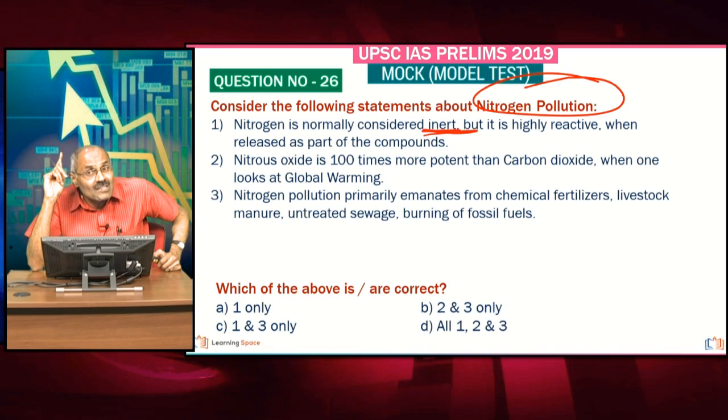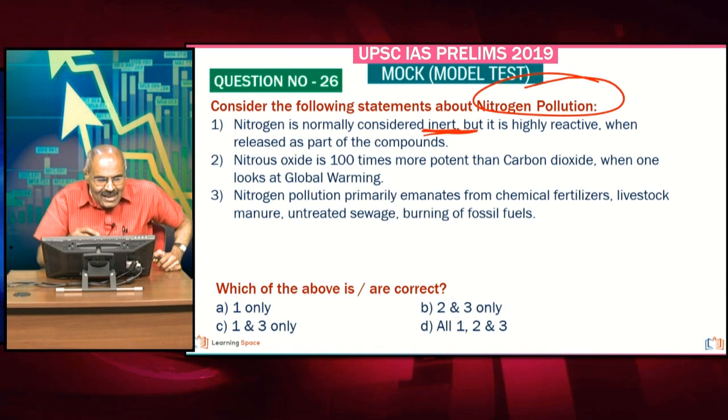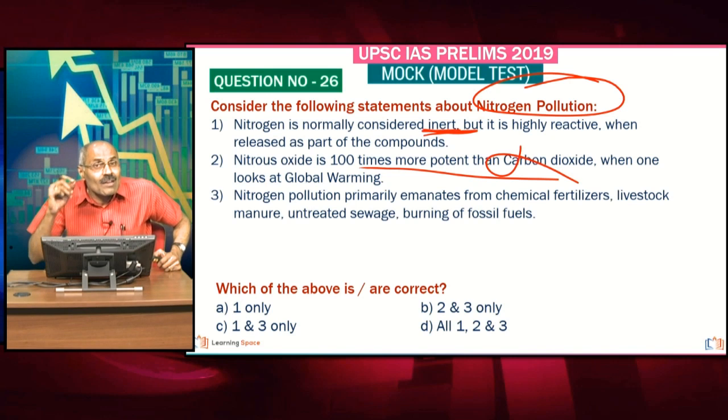They are released because of the burning of fossil fuels, untreated sewage, dumping of septage, livestock manure, excessive use of chemical fertilizers. So these are all resulting in the release of nitrogen as compounds. When nitrogen is released as compounds, then it is dangerous. Why is it dangerous? Because nitrous oxide is around 300 times more potent than carbon dioxide when one looks at